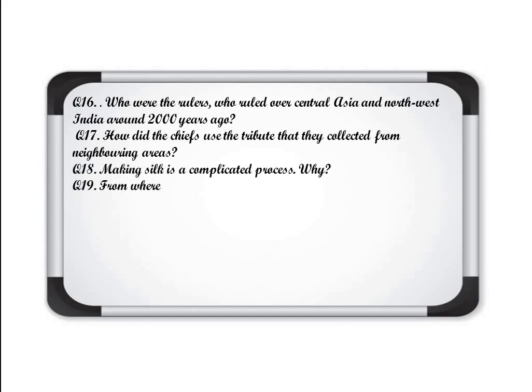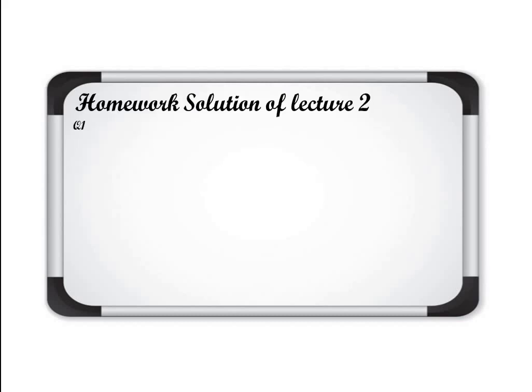Making silk is a complicated process. Why? The complete process you will write here. From where is the word Hindu derived? That is derived from Indus. Then last, who was Kanishka? So these questions you will attempt, and revise the chapter for the test also. The homework solution now for lecture 2.